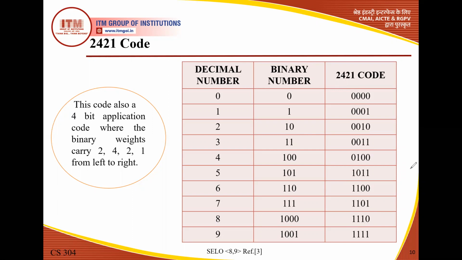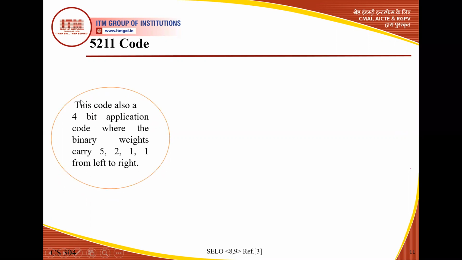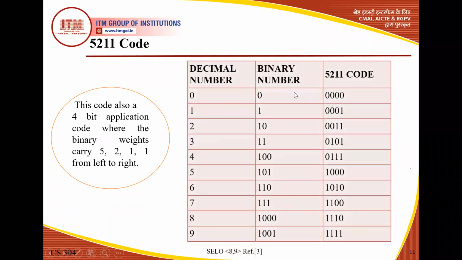So we move to the 5211 code here. This is also an important code. This code is also a 4-bit code where the binary weights are 5, 2, 1, 1 from left to right. Here we have the decimal number, the binary number, and the 5211 code. Again, for the representation of 0, all the bits are at logic 0, so no weight is considered.